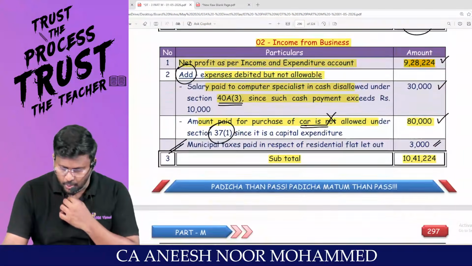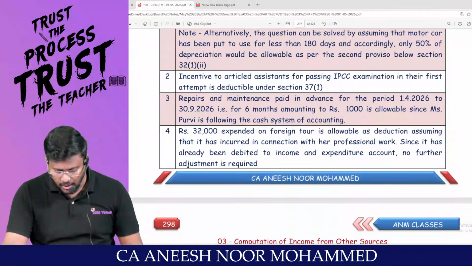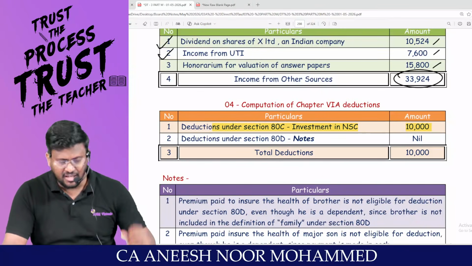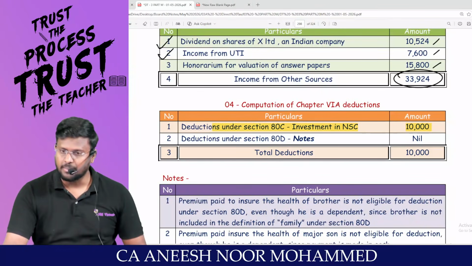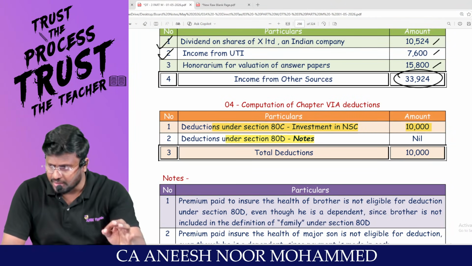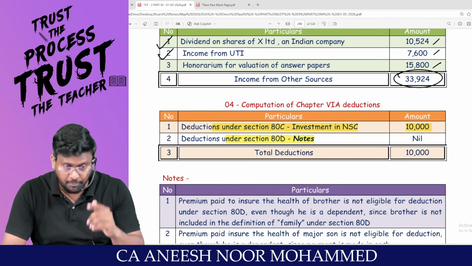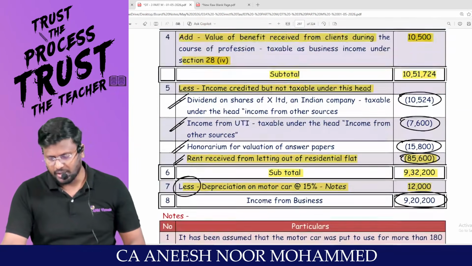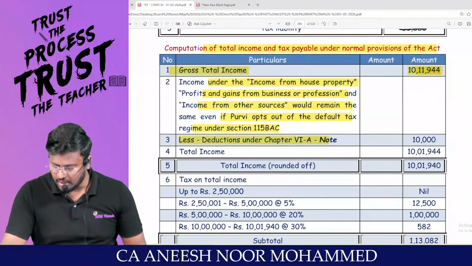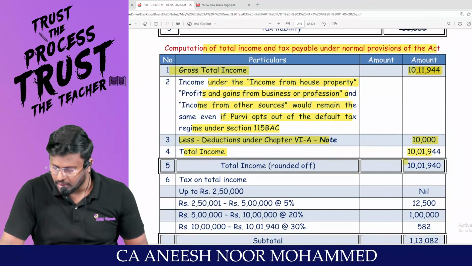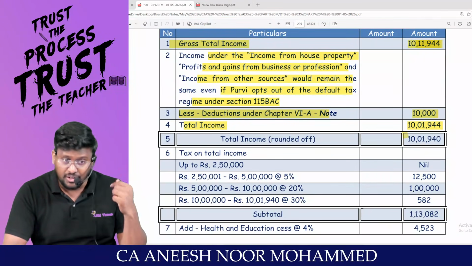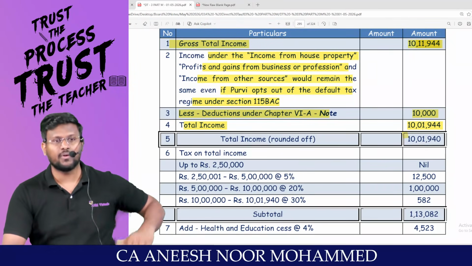For that purpose, I'm going to calculate the Chapter 6A deduction. My dear lovable students, under 80C, have you invested in NSC? That can be claimed. But 80D, medical insurance premium should be paid by cheque, but it has been paid by cash. Because of that reason, you are not entitled to claim. So that 10,000 can be claimed as deduction. You will be having total income 10,01,944. Is this 10 lakh more than 5 lakh? 87A rebate will not be applicable.